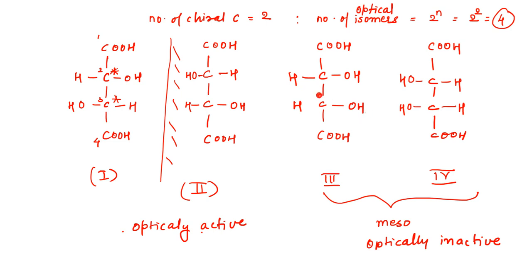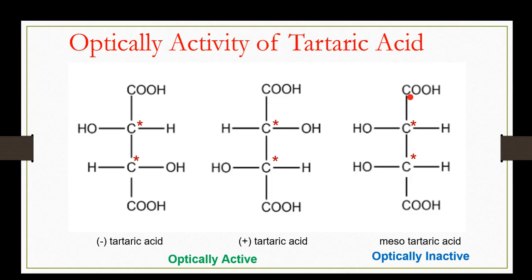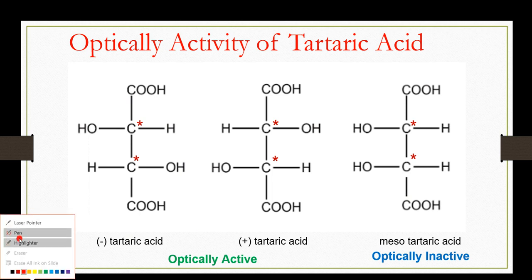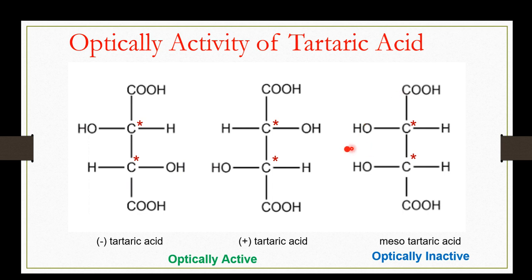Okay, and these two molecules are not different, these two are same. So we will see why again they are same. Fine. So now just look at this. This is my tartaric acid. This is the plus minus isomer. Fine. So the first two are optically active, and I have drawn only one over here, not the fourth one. Are you getting this? Okay. So the reason is, this is your meso compound.